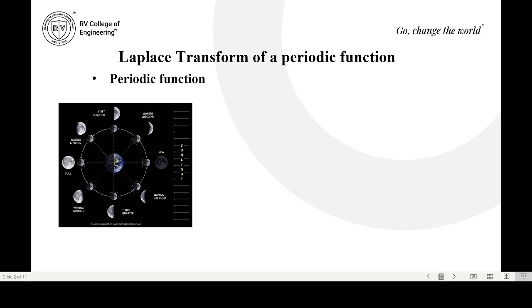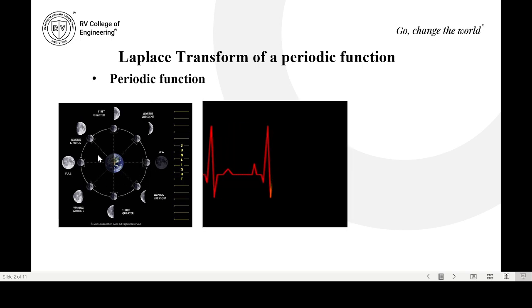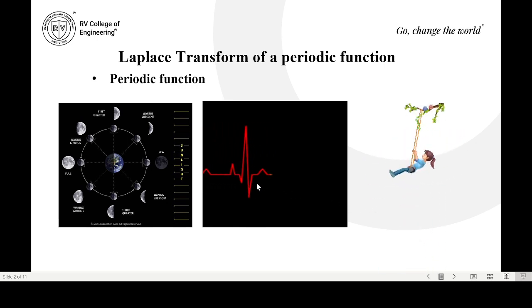Suppose we consider the moon, for example. It goes from being not visible, called a new moon, into what is known as a half moon, then it becomes a full moon, then it becomes a half moon, and finally it turns to its new moon phase. That is, it will be repeated over and over again. Next example, consider the heartbeat or a swing. We can see that it repeats itself at regular intervals. So this type of function we call a periodic function.